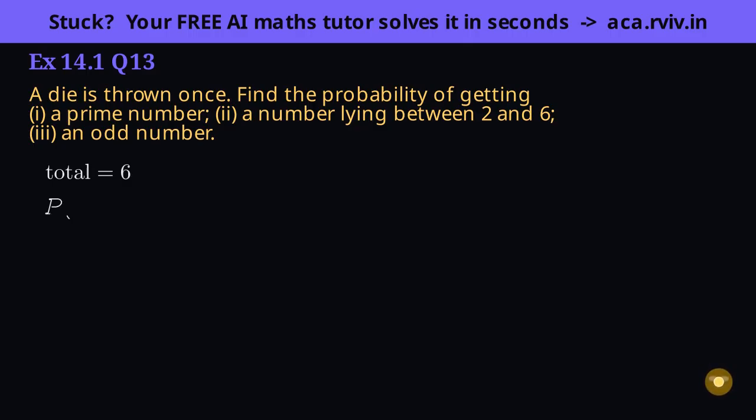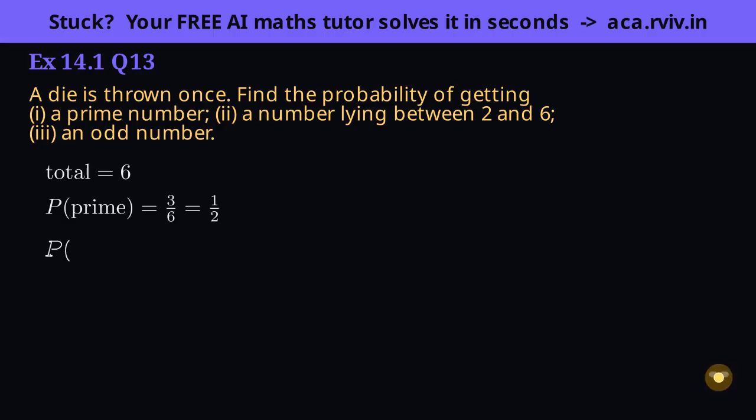Part 1 wants primes, numbers with exactly 2 divisors. On a die those are 2, 3 and 5. Careful, 1 is not prime, and 4 and 6 aren't either. So 3 favorable, giving 3/6, a half.